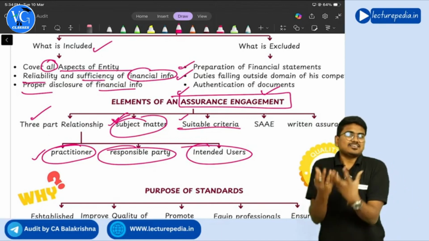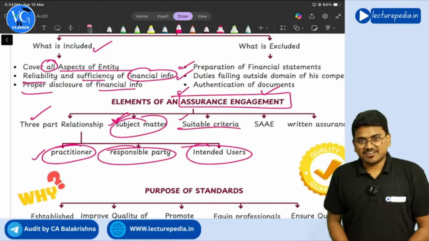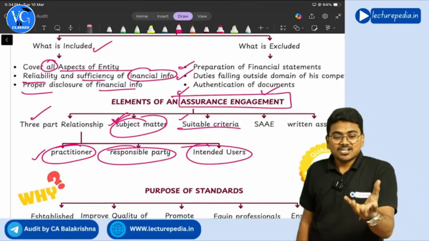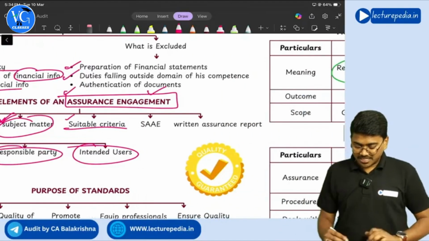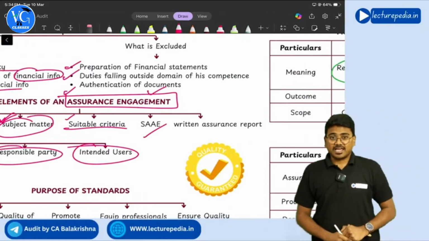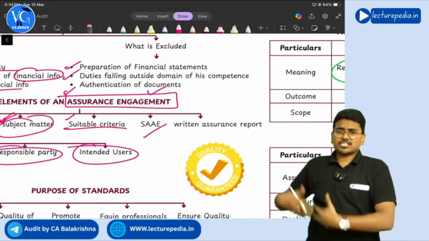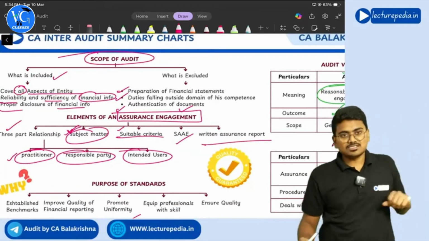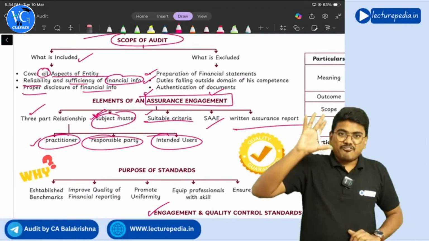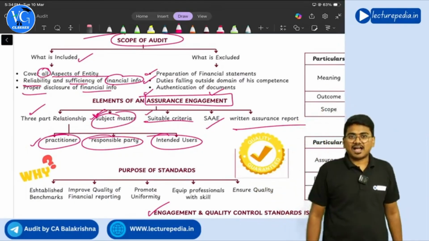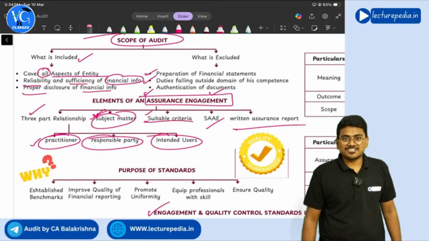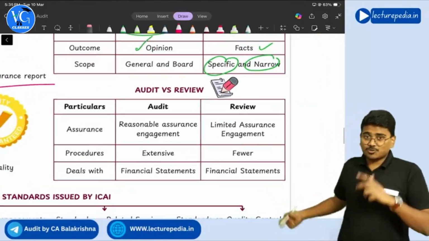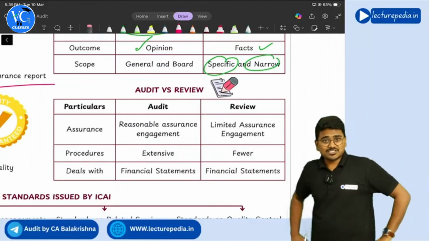Next element is sufficient appropriate audit evidence. Of course, in the audit, the main thing is the audit evidence that you obtain. That is also one of the elements of assurance engagement. And finally, the written assurance report that you give. So these are the 5 elements of the assurance engagement. Got it? Yes sir. Next, audit versus review. I have already explained audit versus review.